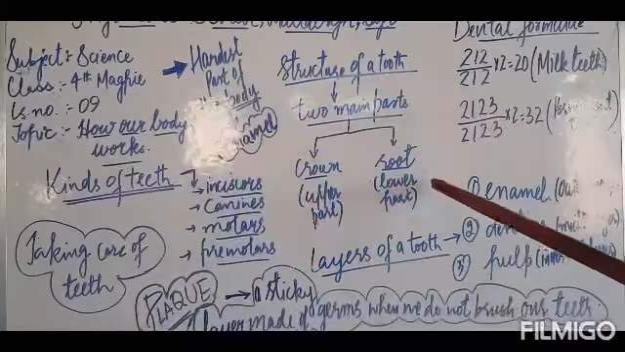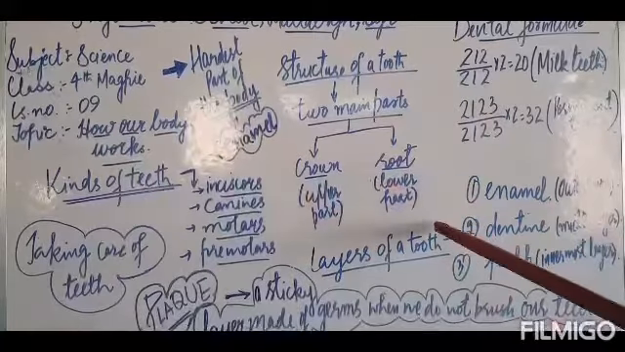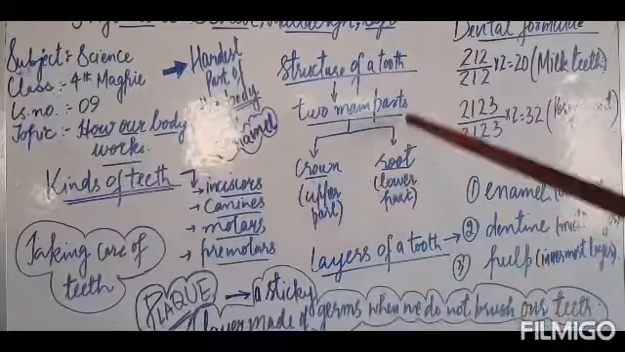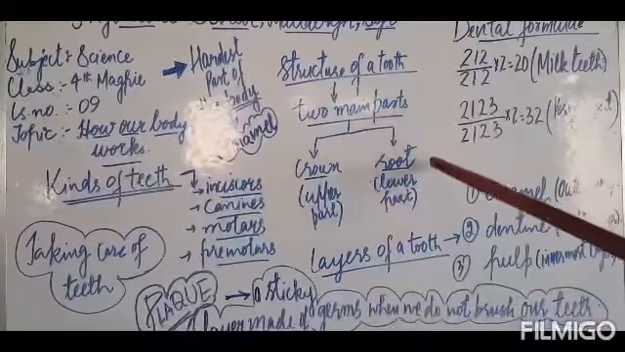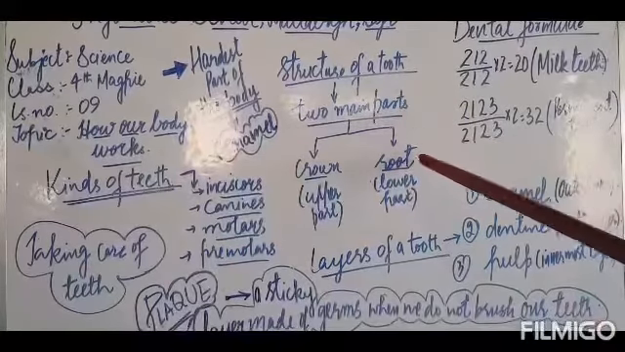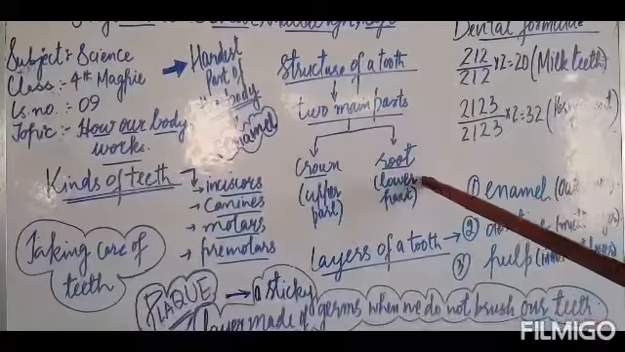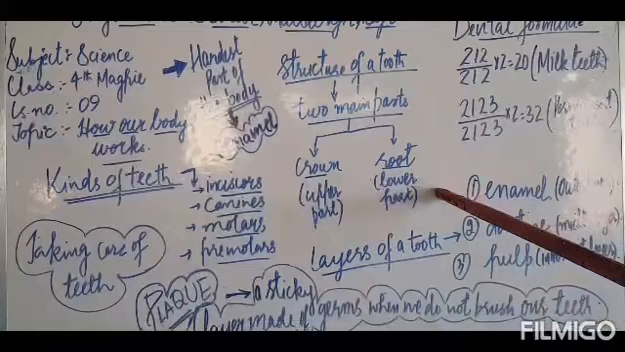And the root is present below the gum. We cannot see it. It is embedded inside the gum. We cannot see the root, and it helps to hold the tooth firmly in place. It is the lower part of the tooth.